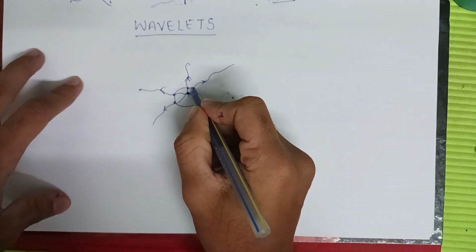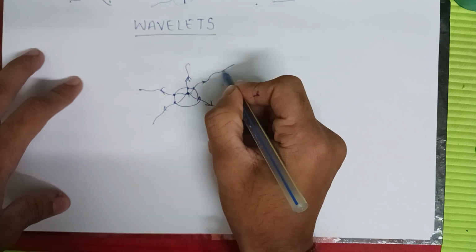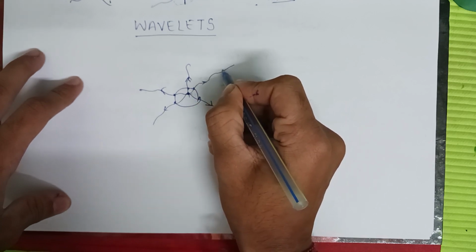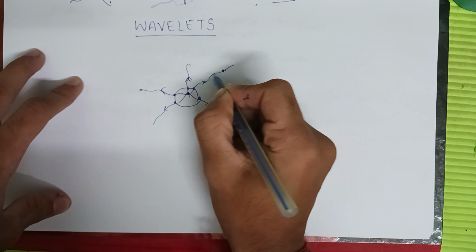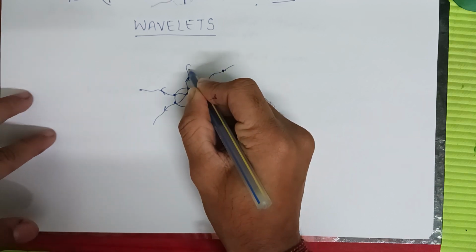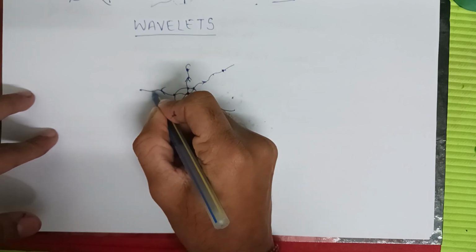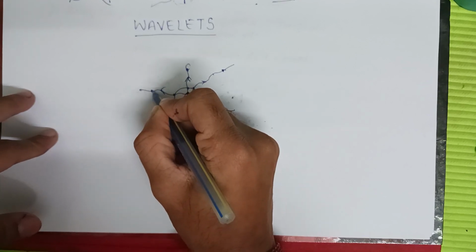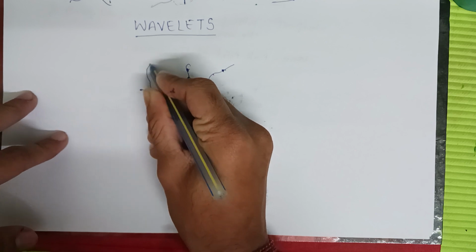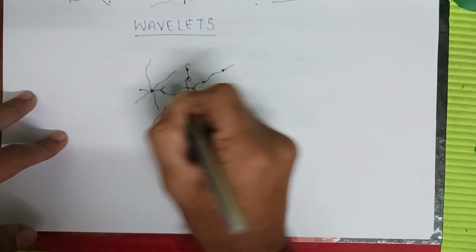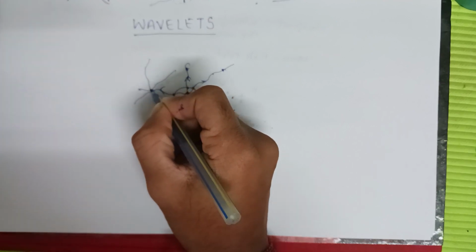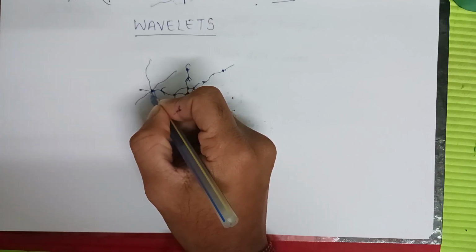Then we will see that here there are also waves. So in this also there will be locus, and these locus are also forming waves like this, like this. So these waves are called secondary wavelets or wavefronts.